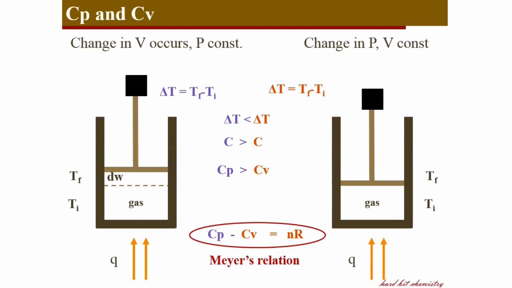where n is the number of moles of the ideal gas present inside the system. So we have seen in this part of the lectures that we have defined enthalpy, and we have seen the variation of enthalpy with respect to temperature, and we have seen heat capacity at constant pressure and the relation between the two heat capacities in the form of Mayer's relation.